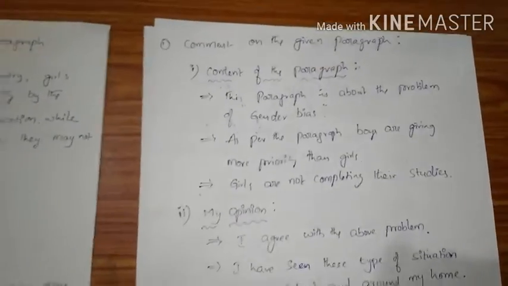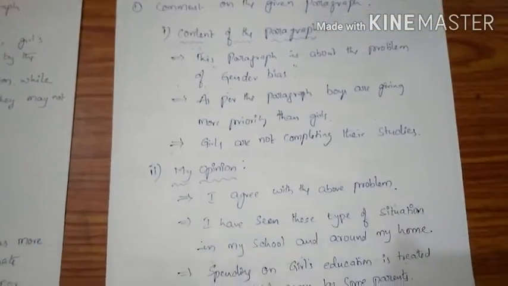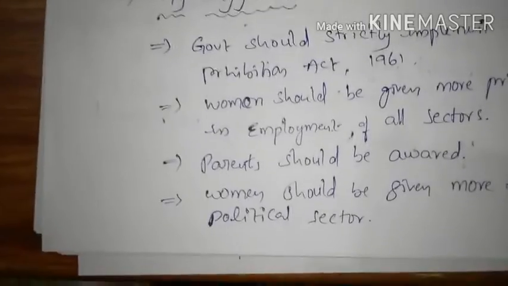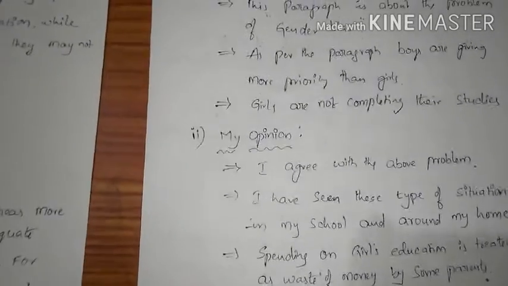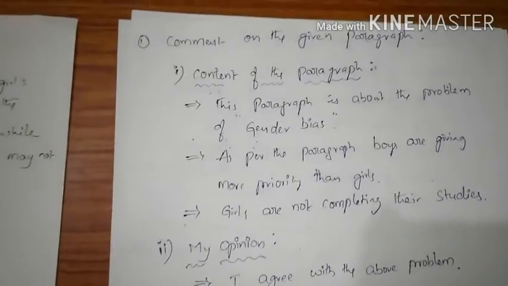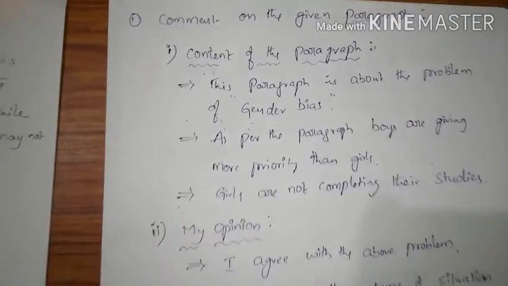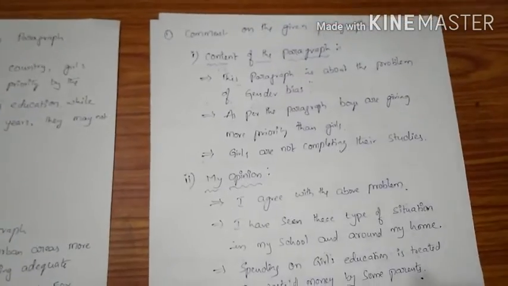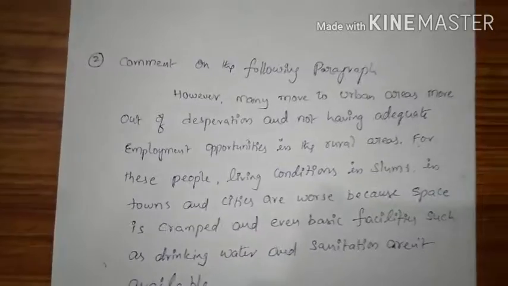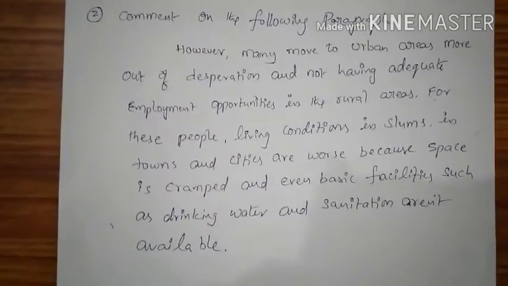So overall, we have to read the paragraph. We have to split the paragraph into three parts, that is content of the paragraph, my opinion and my suggestions. Every part should have at least 3 to 4 sentences. If you write like this, you will definitely get 4 out of 4. And here we will discuss one more paragraph.